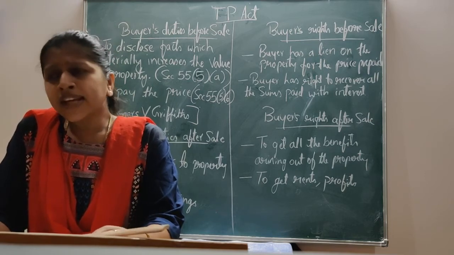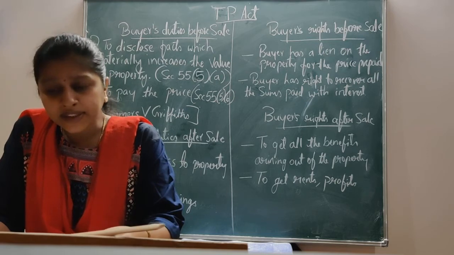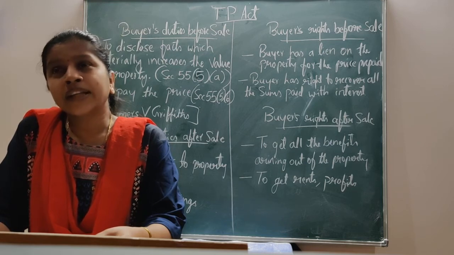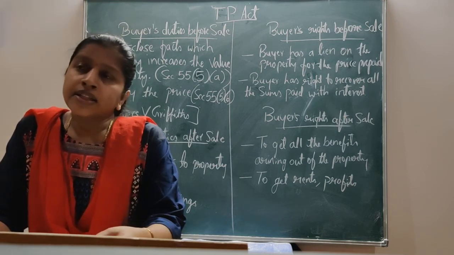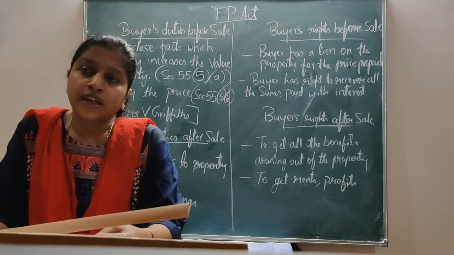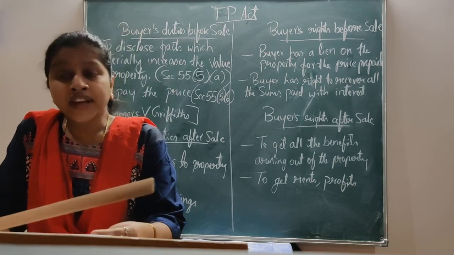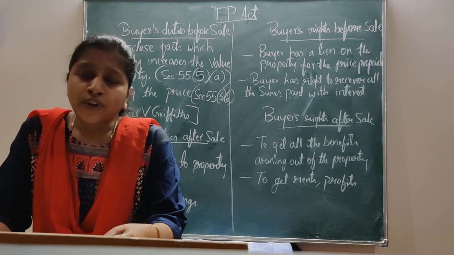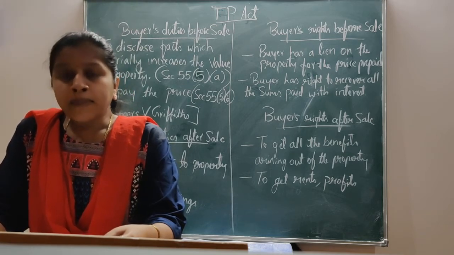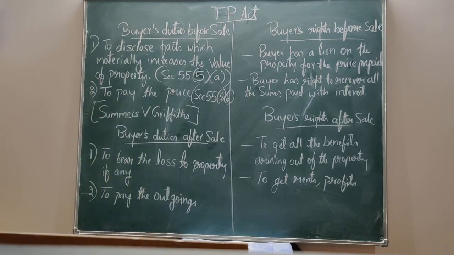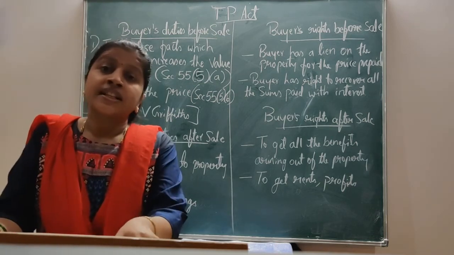Let me give you an example. Where the seller is an aged lady or an illiterate person, the seller is ignorant about her own rights in the property, but the buyer is aware of the rights of the seller. Taking benefit of her lack of knowledge, the buyer may persuade the seller to sell the property at a much lesser cost.